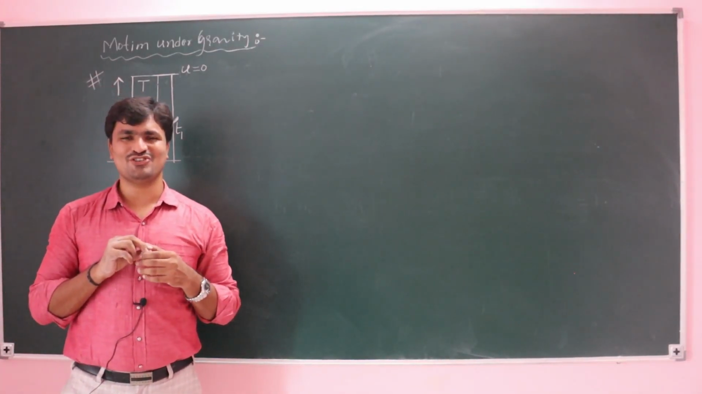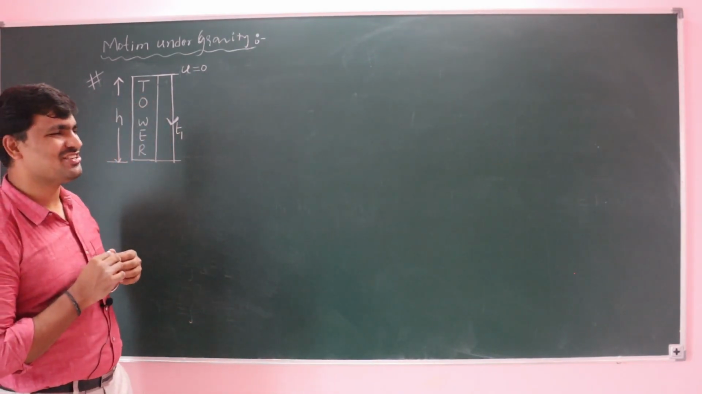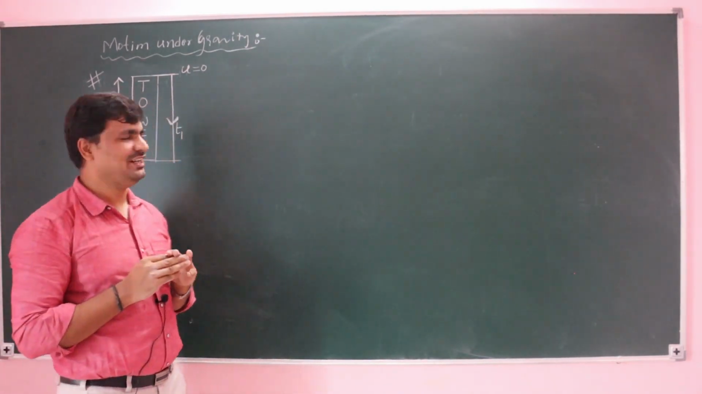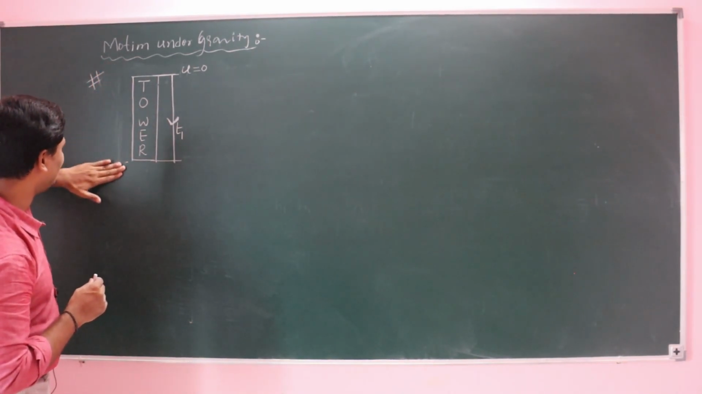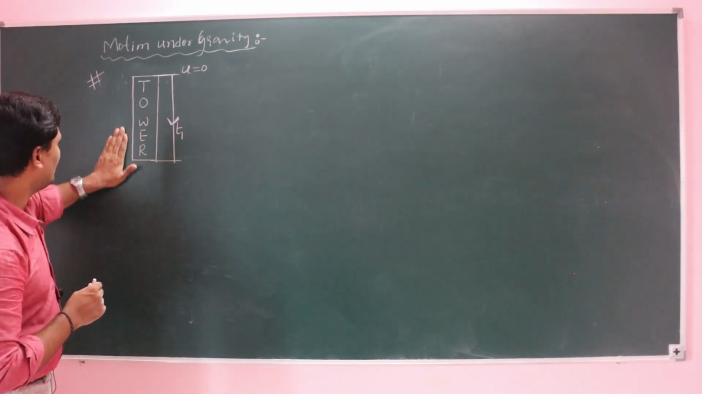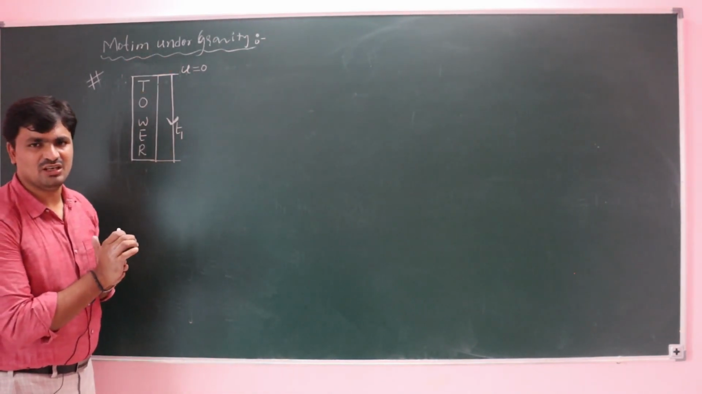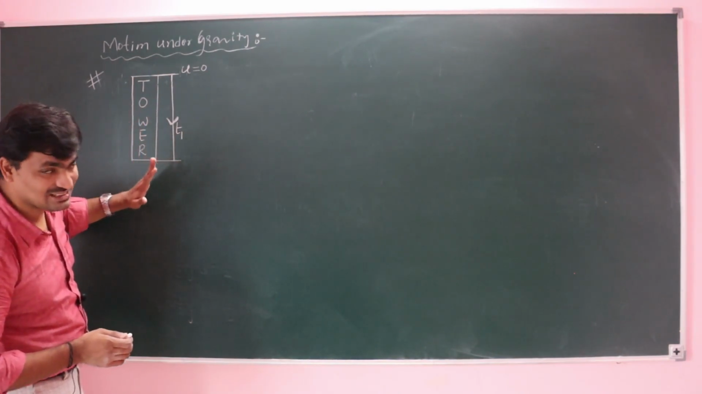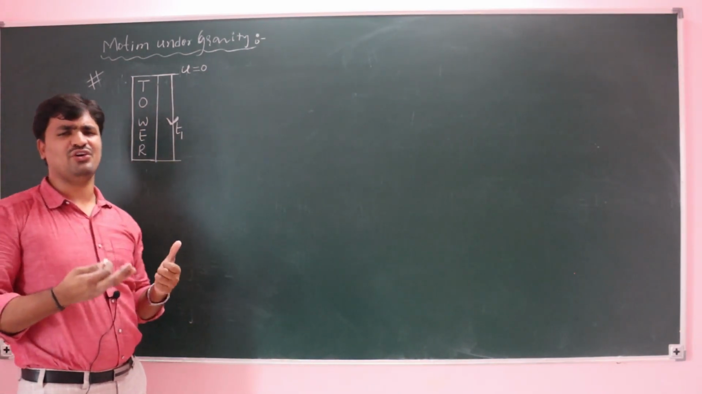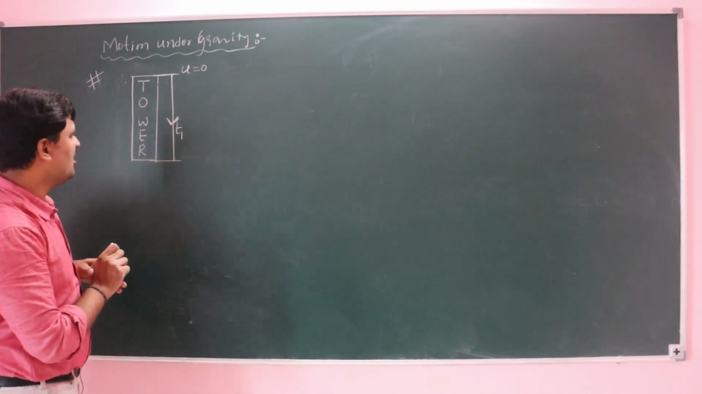Here we have one more question, not a question, an application of the freely falling body. There is a tower, and we actually don't know the height of the tower. A body is dropped from the top of the tower. The time taken by the body to reach the ground is t1 seconds. If you know that time, you can find the height also.